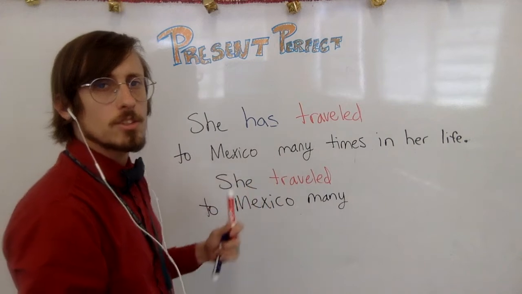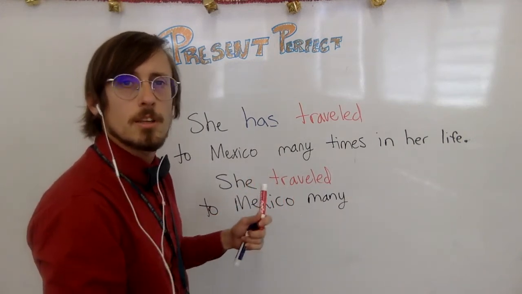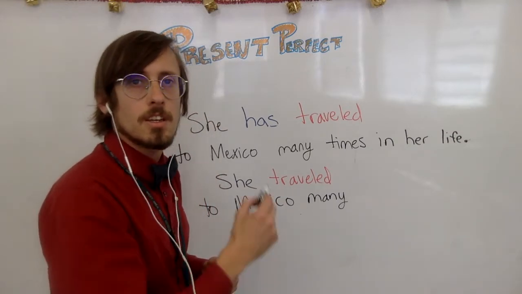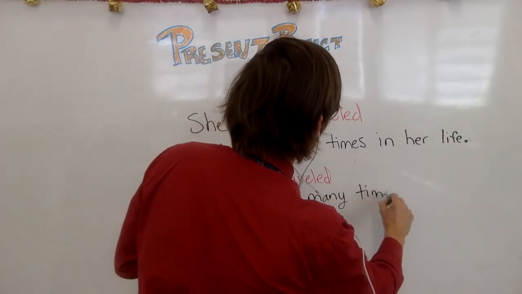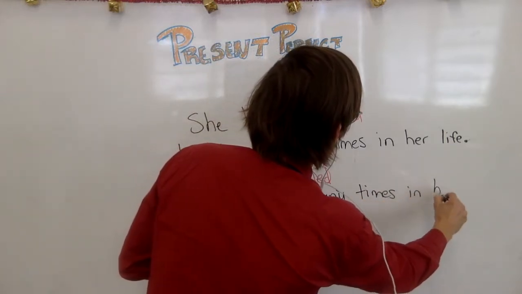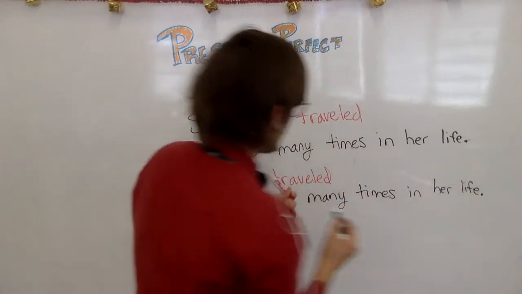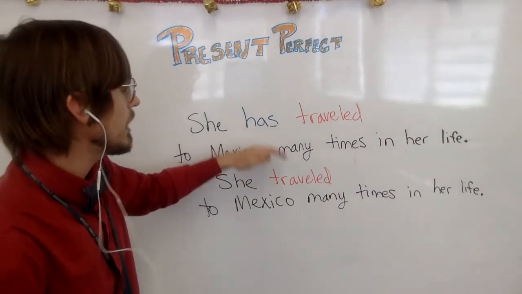She has traveled to Mexico many times in her life. She traveled to Mexico many times in her life. What do you think the difference is of the meaning of those sentences? Let's look at this. So we know there's a difference between the grammar.